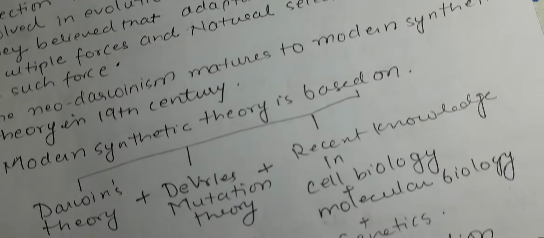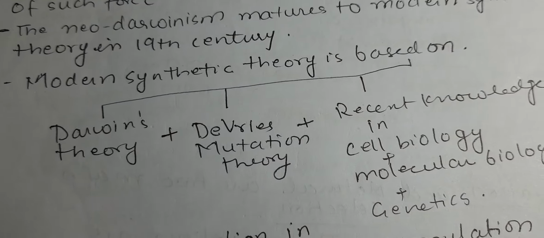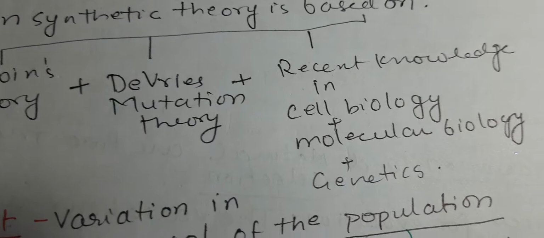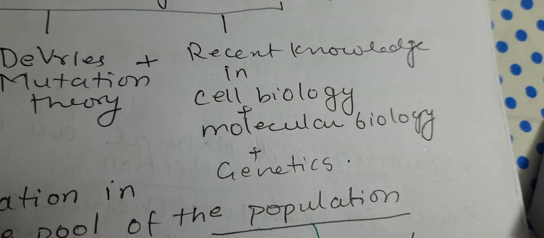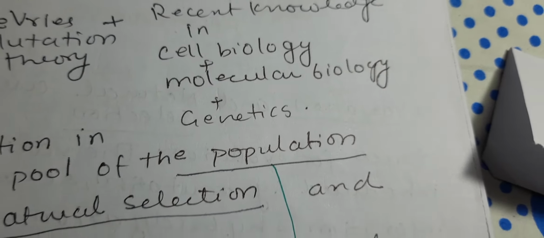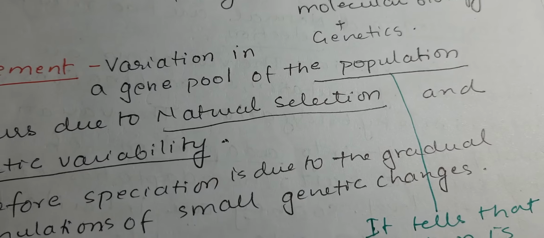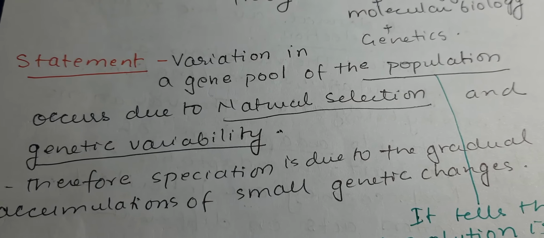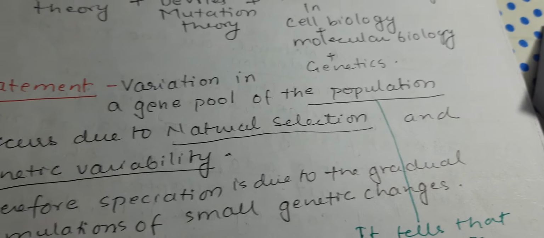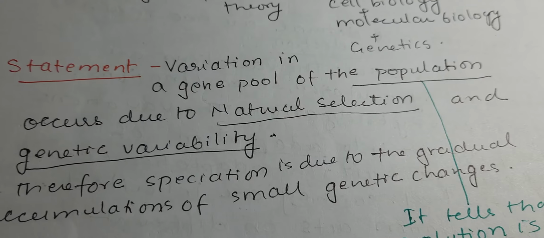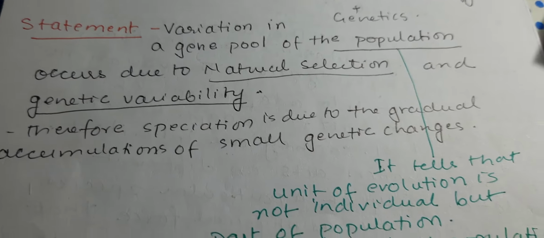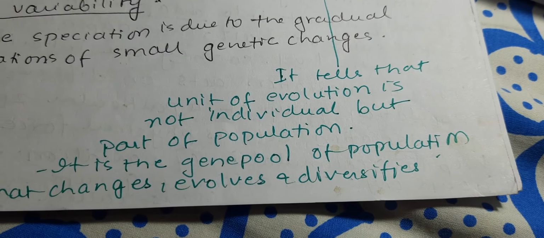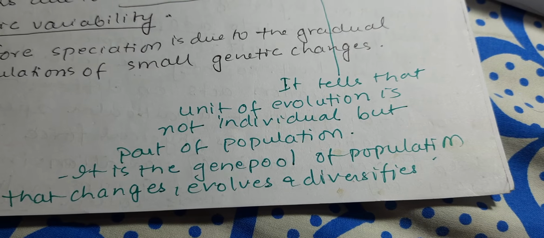the evolution. Now, if you see, the modern synthetic theory is based on Darwin's theory, De Vries' theory of mutation, and recent knowledge in cell biology, molecular biology, and genetics. So, it is stated that variation in the gene pool of a population occurs due to natural selection and genetic variability. Both are important, and this theory tells us the unit of evolution is not the individual but a population.